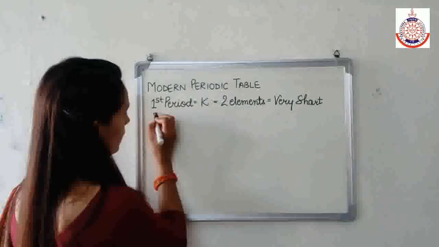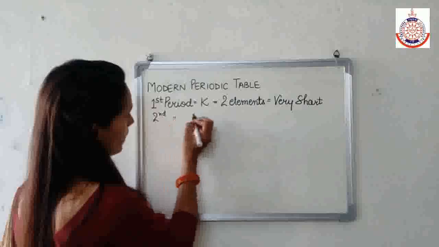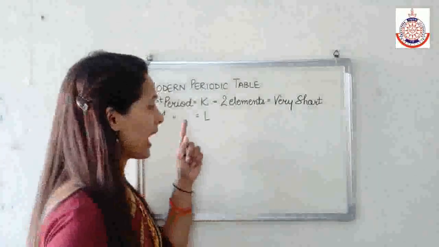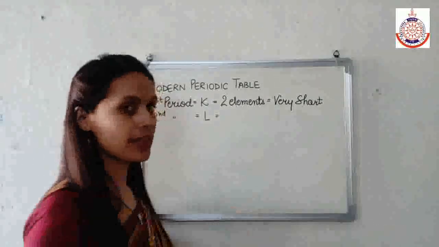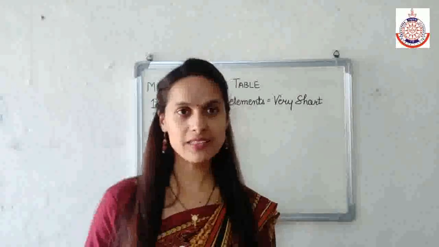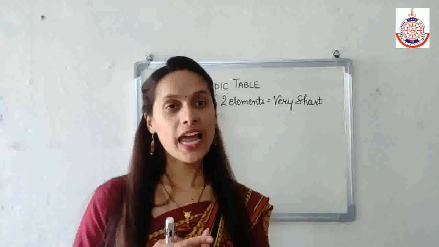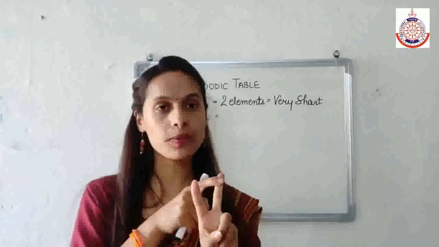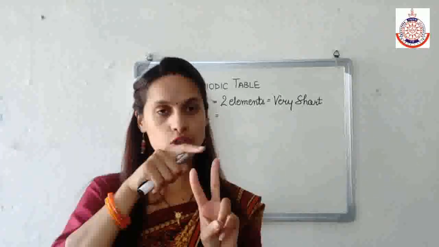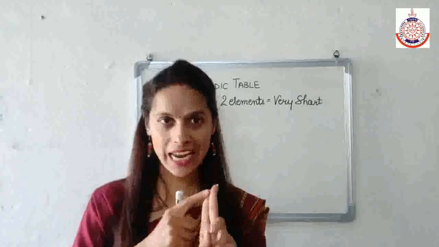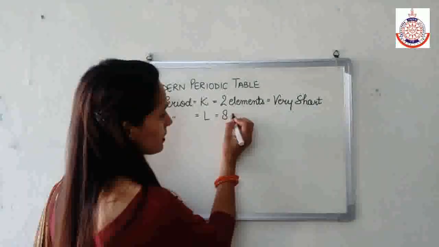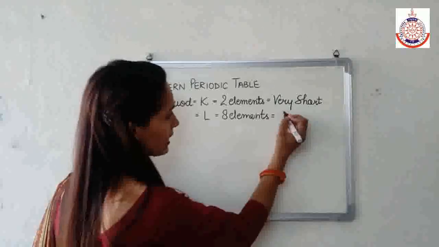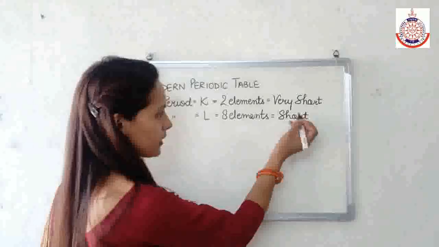Now, similarly, the second period represents the second shell, that is L shell. And L shell means how many subshells? 2 subshells, one is s and another one is p. The s subshell, 1 orbital, means 2 electrons. The p subshell, 3 orbitals, means 6 electrons. So the total number of electrons becomes 8. Therefore, the number of elements is also 8, and this is known as the short period.